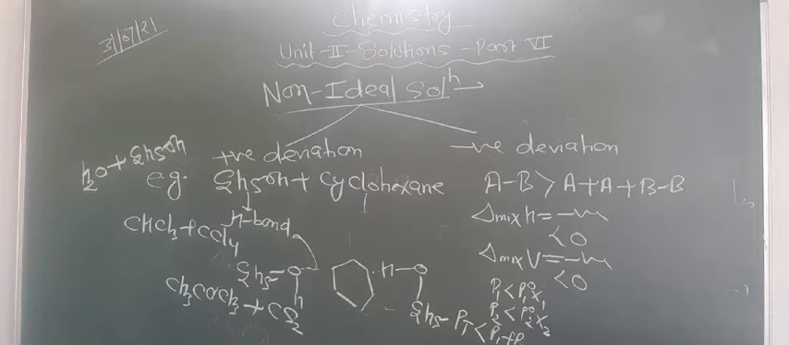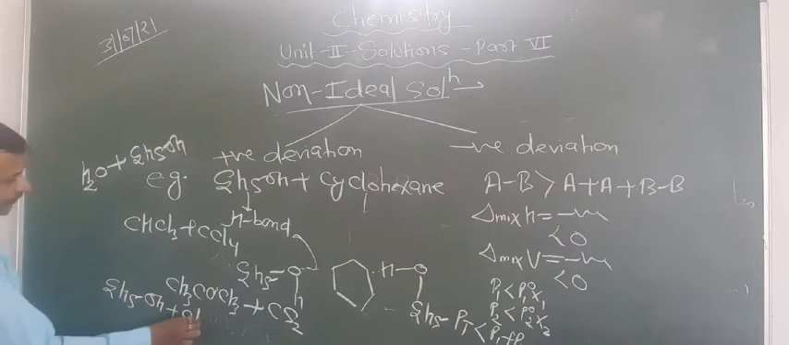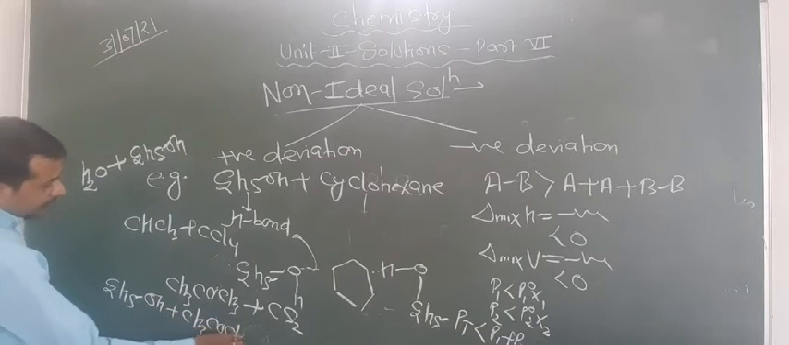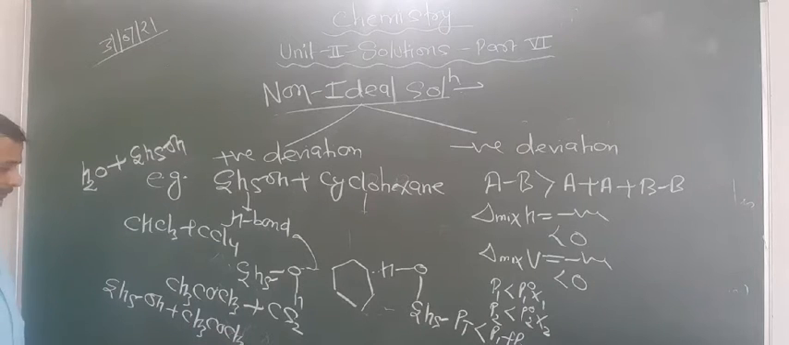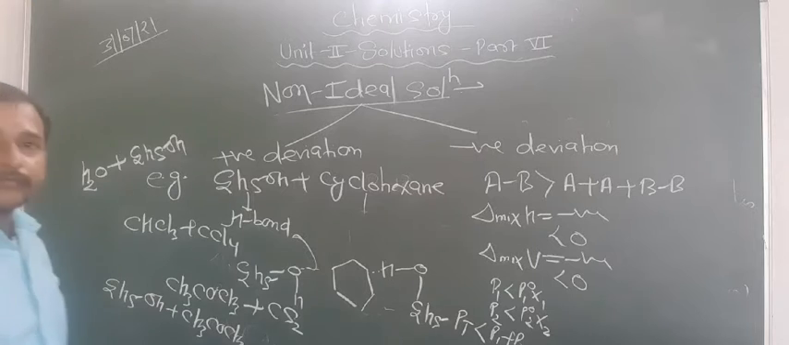Some more examples you can note down: ethyl alcohol plus acetone, C2H5OH plus acetone. Acetone also is a type of polar solvent, having no proton, so that's why this is also known as aprotic solvent. The ethyl alcohol has H bonding, these have dipole-dipole interaction. Here the interactions are changed, so that's why they show the positive deviation. So these are some common examples which show the positive deviation. Are you getting this point or not?